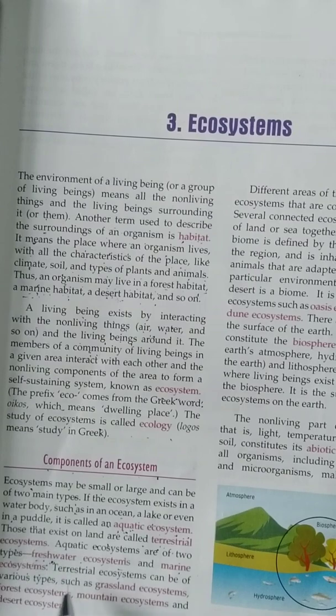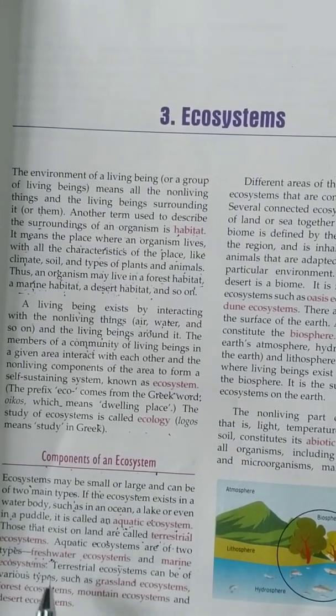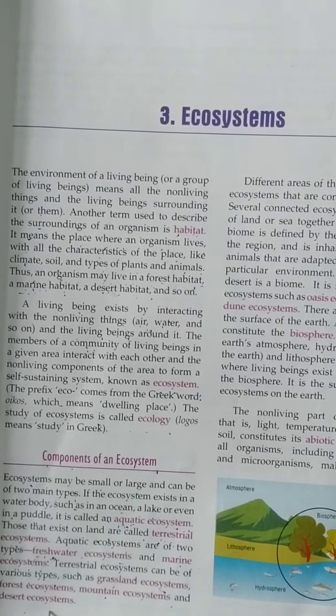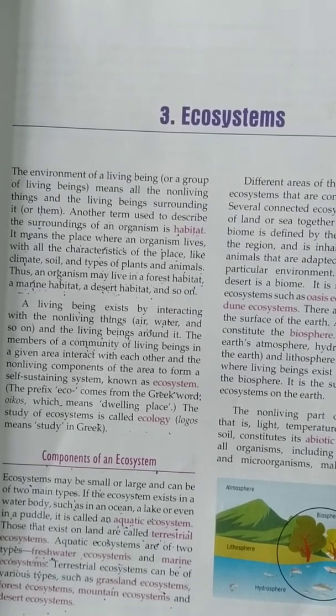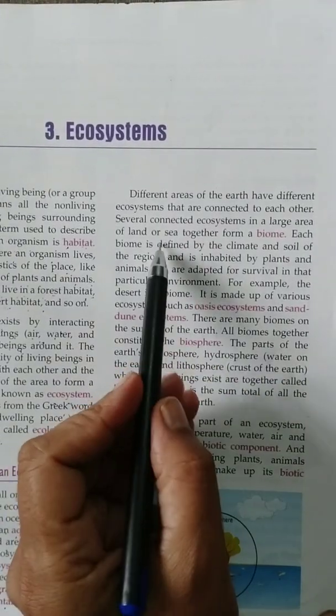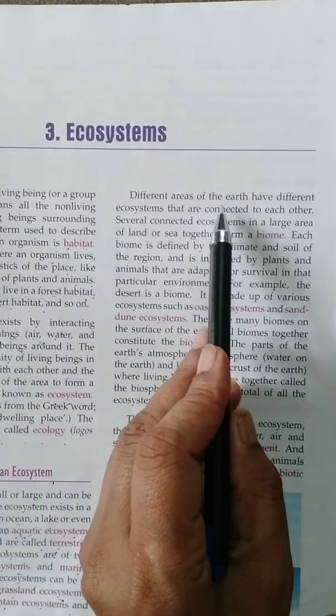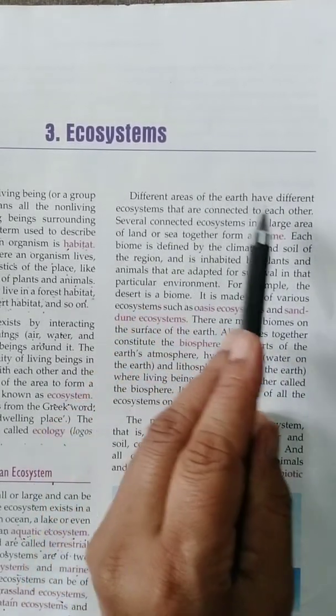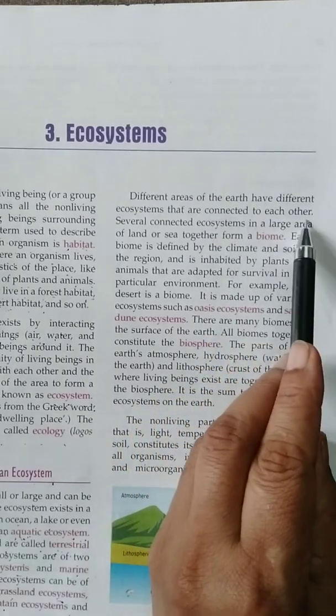In the same way, terrestrial ecosystem is also divided into many types like grassland ecosystem, forest ecosystem, mountain ecosystem, and desert ecosystem. Now, all these ecosystems also interact with each other. Different areas of the earth have different ecosystems, and these ecosystems are all connected to each other.